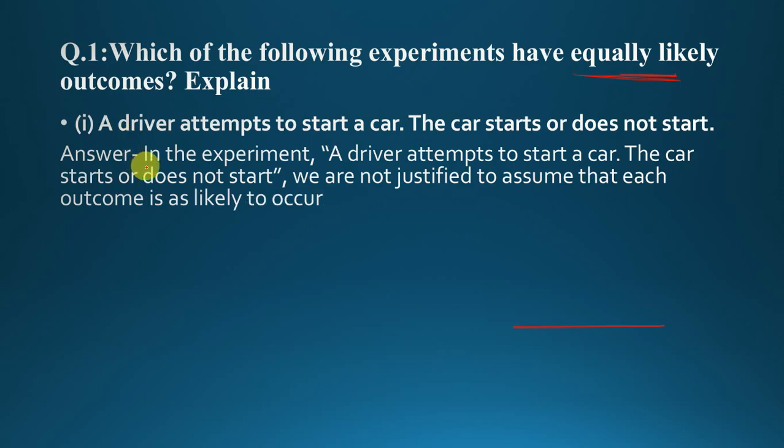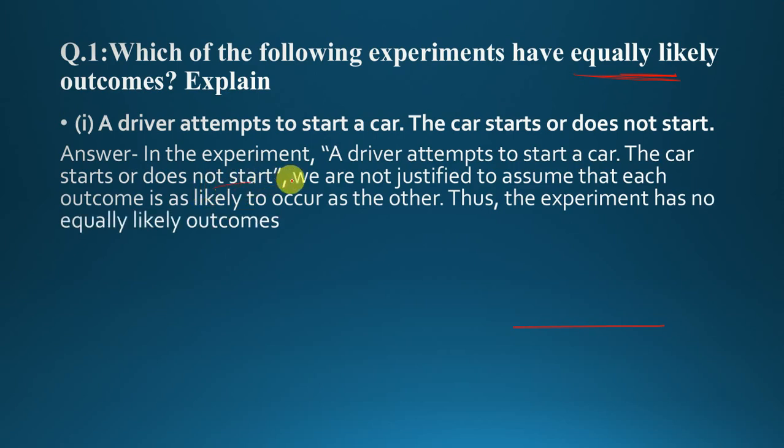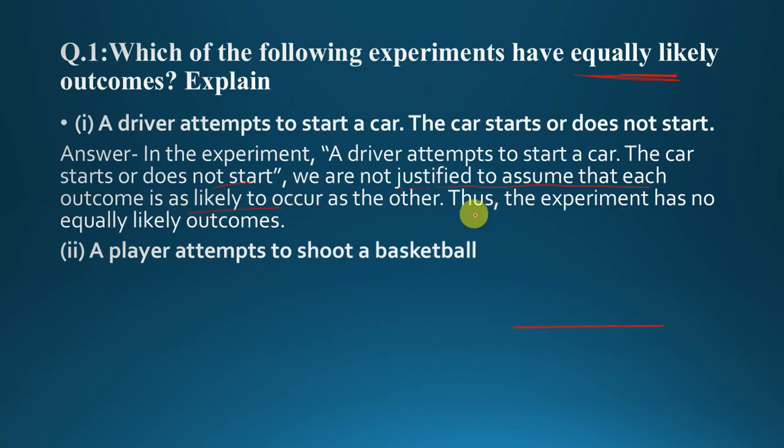Now first, driver attempts to start a car. The car starts or does not start. Maybe we are not justified to assume that each outcome is equally likely. Thus the experiment has no equally likely outcomes. Suppose maybe car is not working.